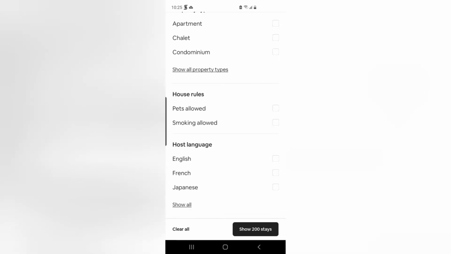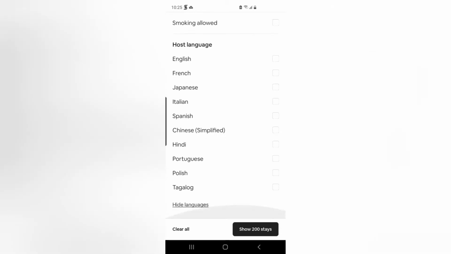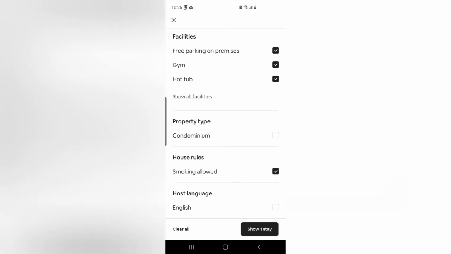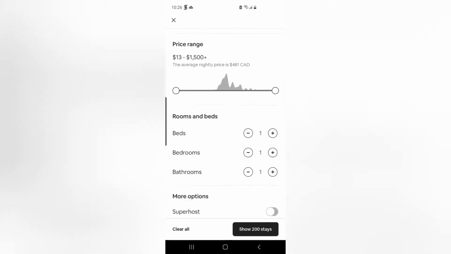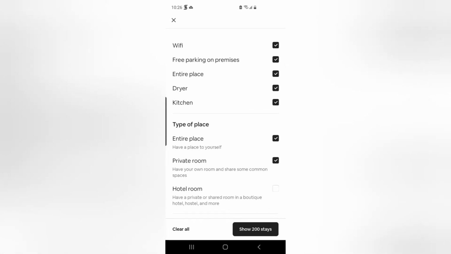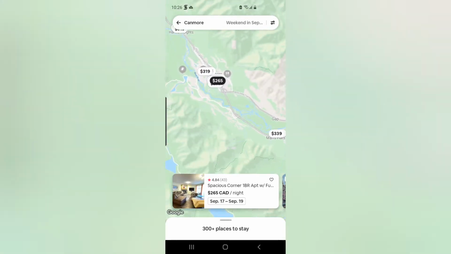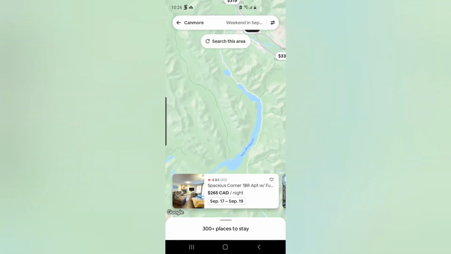The language you prefer, like English, French, Japanese, show all. There are more languages here, and smoking allowed or not, and so on. There are plenty of options you can choose. Very flexible, very useful, and also helpful actually. So that's basically how it works.